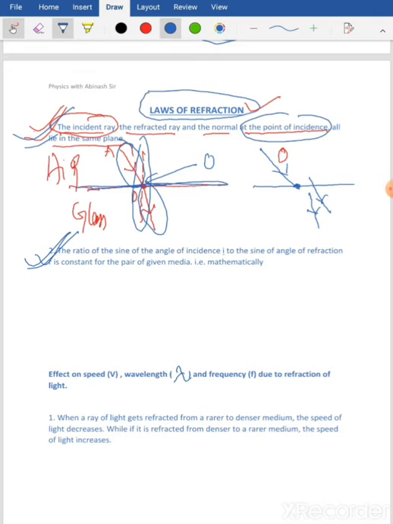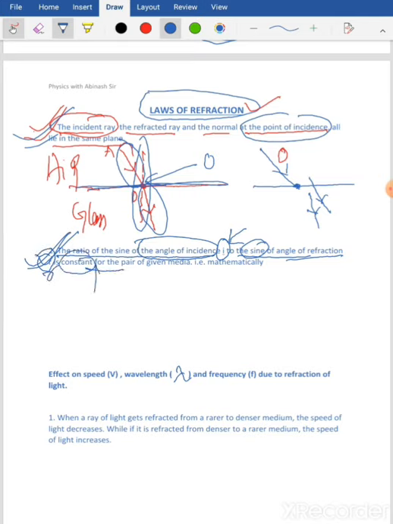Now here, the second law says the ratio of sine of angle of incidence, that is I, where I is the symbol or abbreviation used to represent the angle of incidence, to the sine of angle of refraction, that is R, is constant.